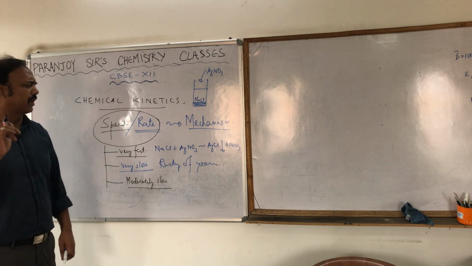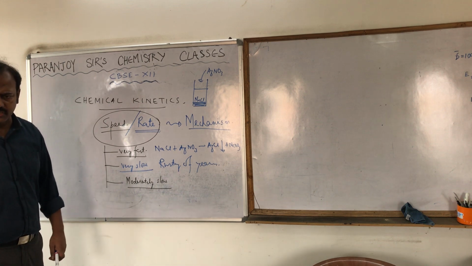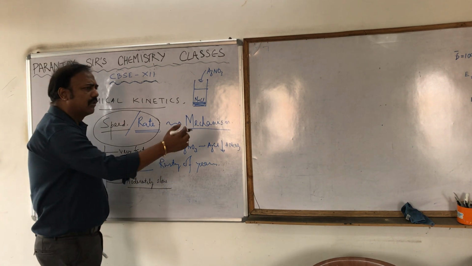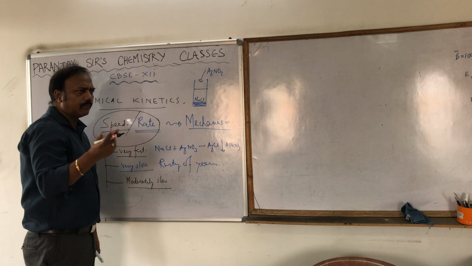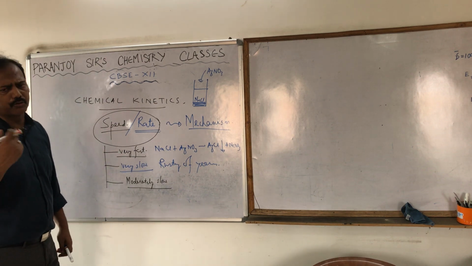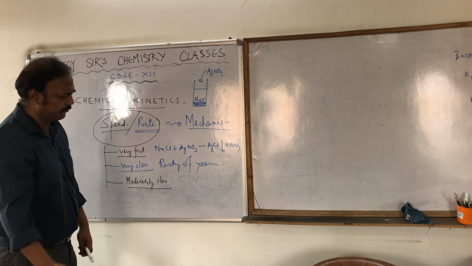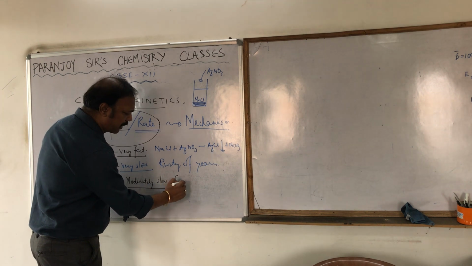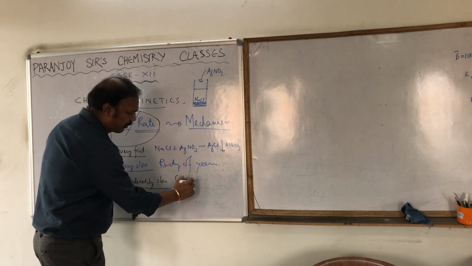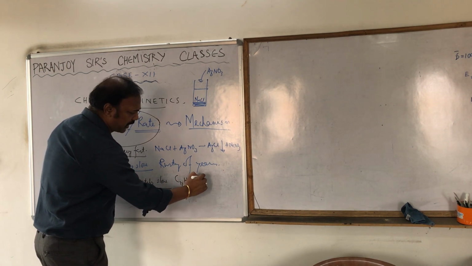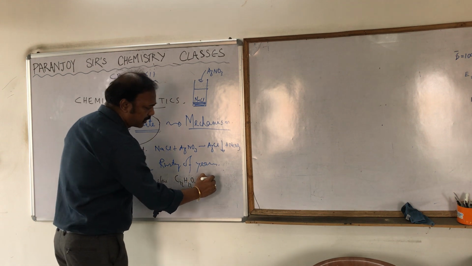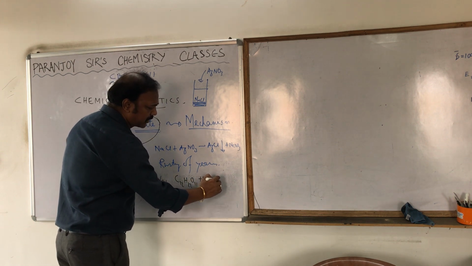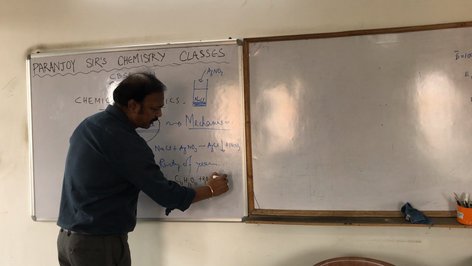Just one example I am writing, there are so many of these. Hydrolysis of sucrose. C12H22O11, that is sucrose, plus water, is converted into C6H12O6 plus C6H12O6.